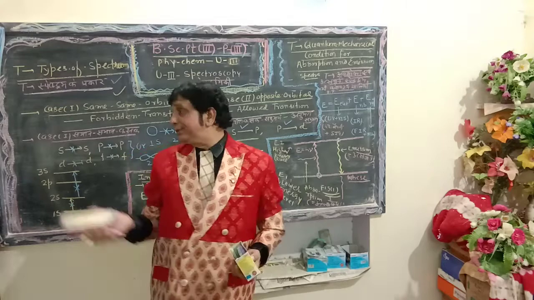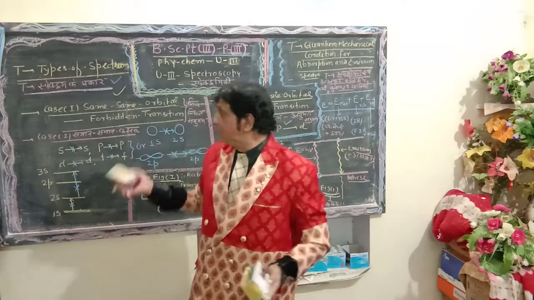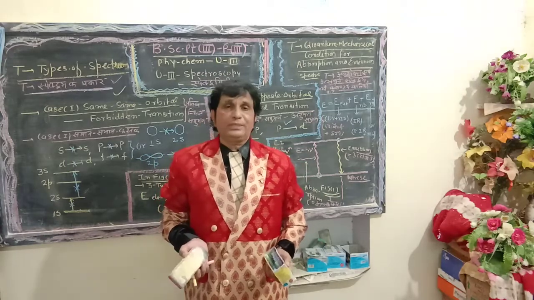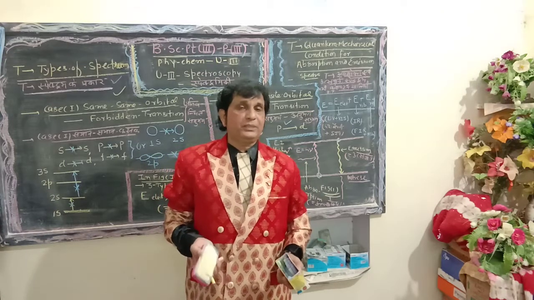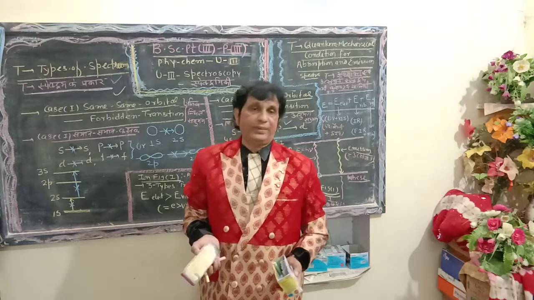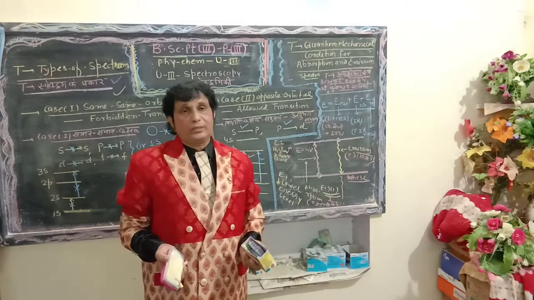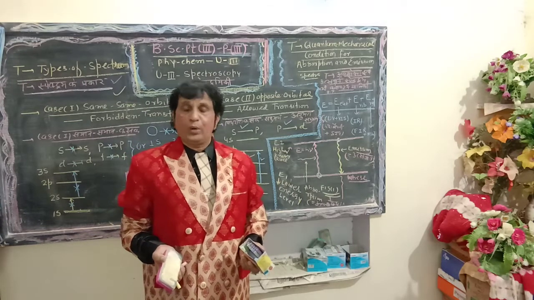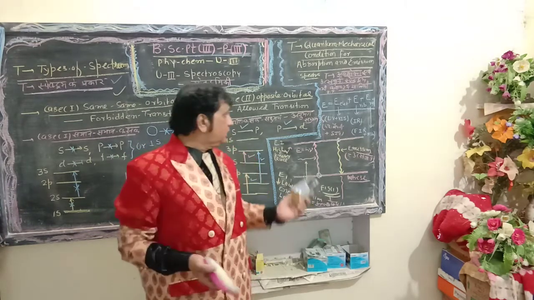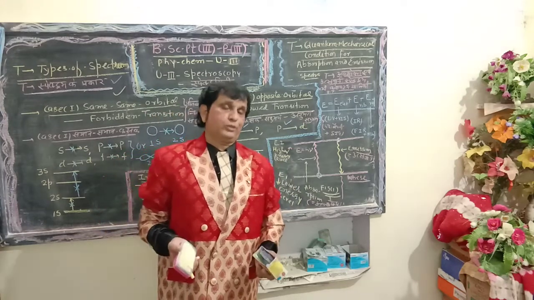Linear spectrum is also known as atomic spectrum because it is produced by atomic species. Here atomic species must be present in the form of gases or vapor phase. Band spectrum is produced and obtained from molecular species, which may be present in liquid or solution phase also.